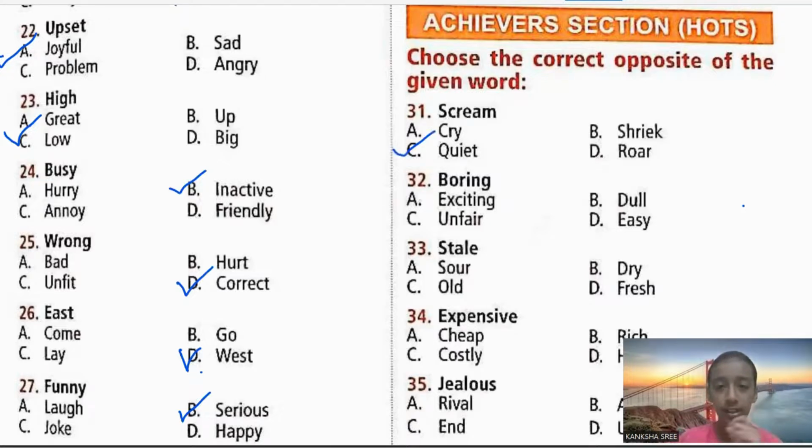Yes. Then 32nd one. Boring. Boring means dull. There is nothing special or exciting. So what's the opposite of boring? Exciting. Stale. First of all, what do you mean by stale? It's an old one which is not so fresh. So such things are known to be stale. So what's the opposite of stale, children? Stale's opposite is fresh.